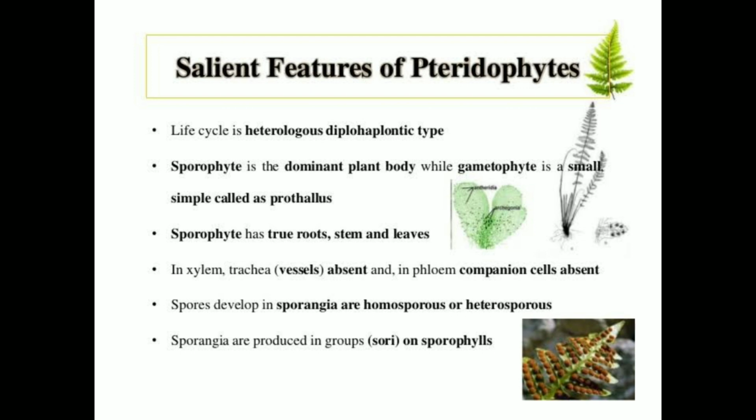Salient features of pteridophytes: the life cycle is heterologous, diplohaplontic type. The sporophyte is the dominant plant body, while the gametophyte is a small, simple structure called the prothallus. The sporophyte has true root, stem and leaves.